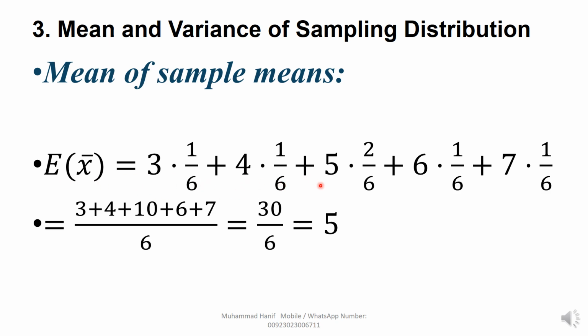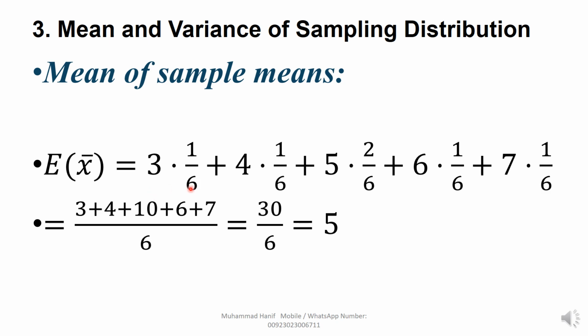You write 5 multiplied by 2 upon 6. The value 5 has probability 2 upon 6. Now a plus sign; after 5 the number is 6, and the probability is 1 upon 6. After 6, you write 7 multiplied by probability 1 upon 6. You write each value step by step.